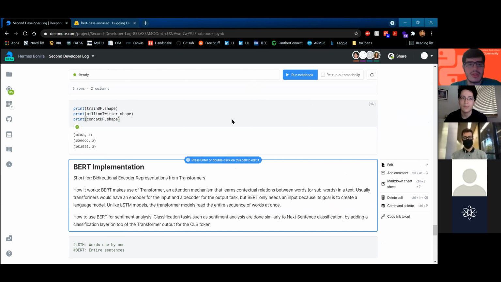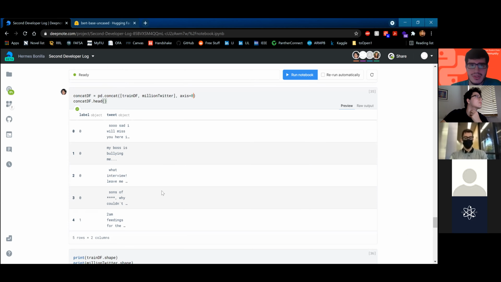Also, to get this notebook, I'm pretty sure there's a duplicate button on the top right. You can get it, and you can modify it however you want. Make it your own. Good.